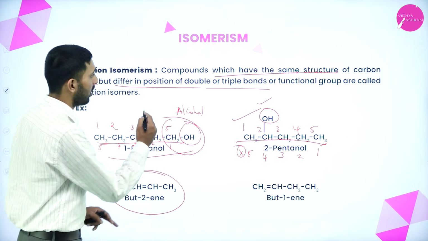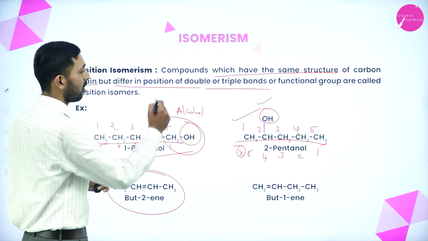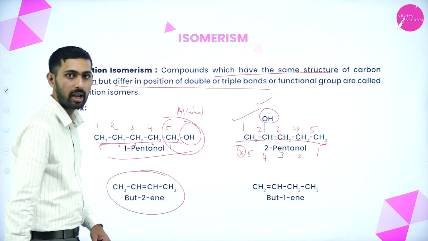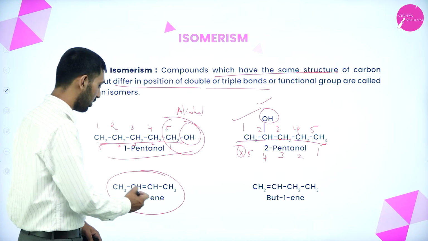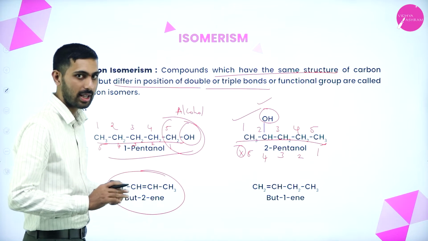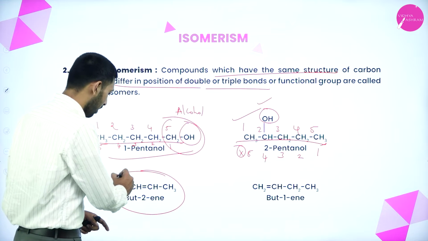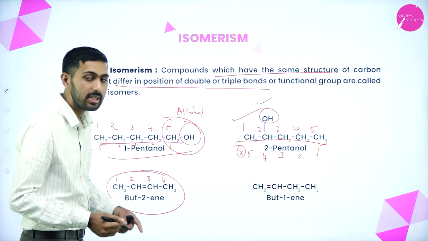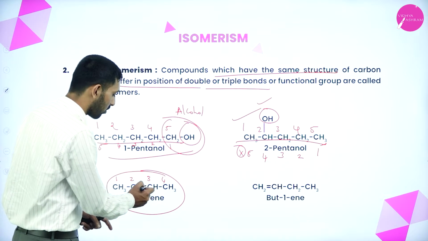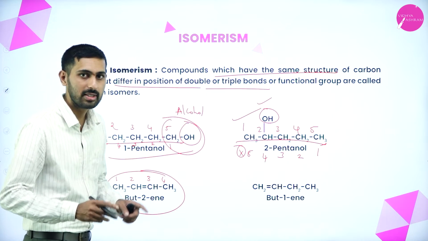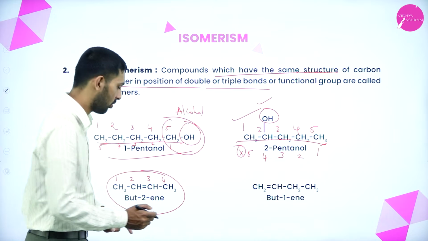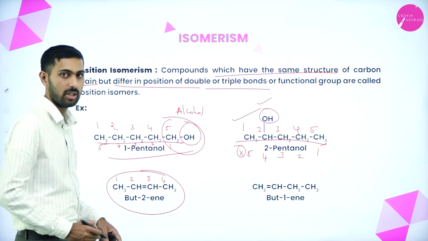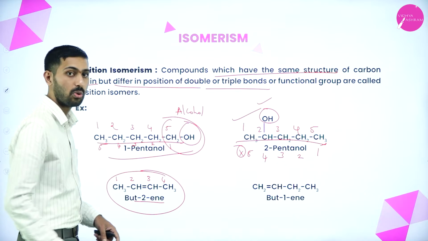They have said that we are changing the position of the double bond or triple bond. Here you see, they have said butene. Butene means what? Ene always means alkene. So how many carbon atoms are present? 1, 2, 3, 4. Four carbon atoms means butane, but here we have got a double bond. Double bond means alkene, so we should say butene. At which position? At the second position. So we have said 2-butene.